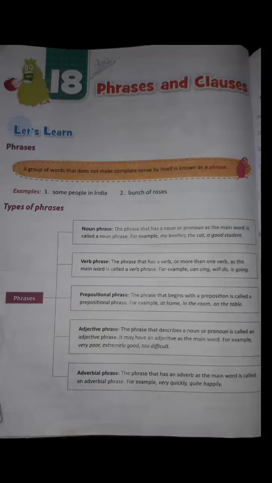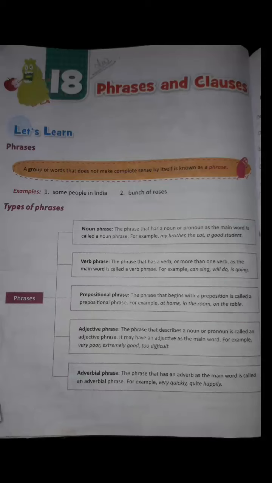So adjective phrase, the phrase that describes a noun. We already know that adjectives are known as describing words. So the phrase that describes a noun or pronoun is called an adjective phrase. It may have an adjective as the main word. For example, very poor, extremely good, too difficult. Like you can say, he is a brave boy. There are 20 boys in this class. Tall trees, dark forest. These all have an adjective as the main word.